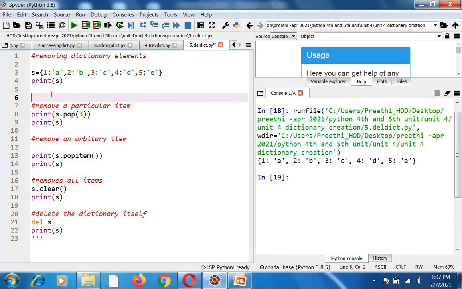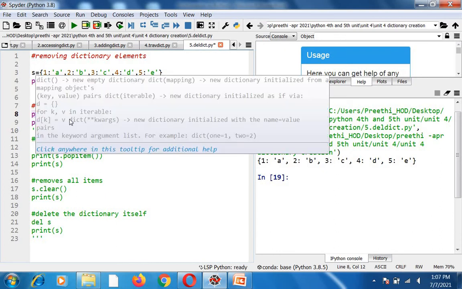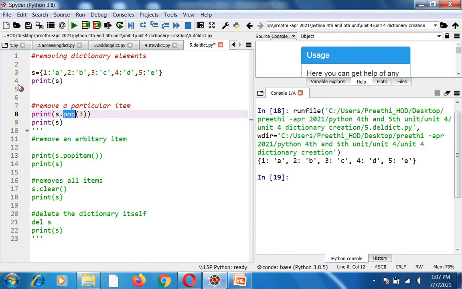Now I want to remove a particular item, or entry, inside your dictionary. For that you can use a method called pop. The dictionary name is S, so S dot pop of 3. The corresponding key you have to mention here. I want to delete the entry 3C, so I am mentioning the key 3 over here. S dot pop of 3 will remove that particular item. That means it will remove the key and also its corresponding value.